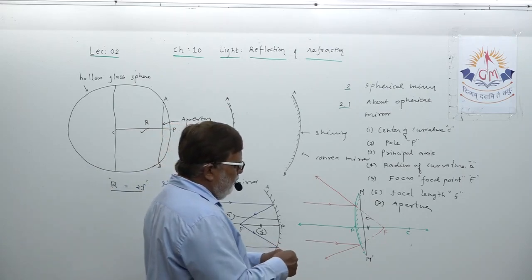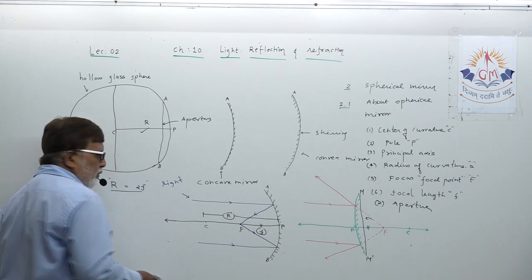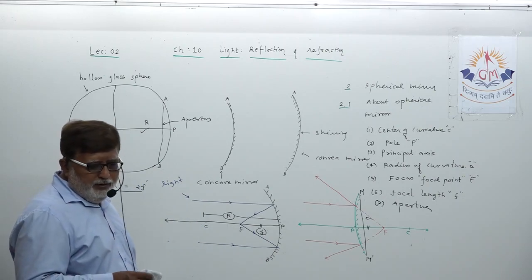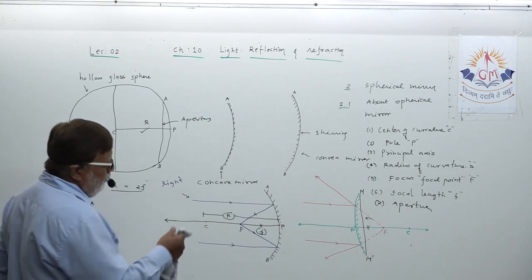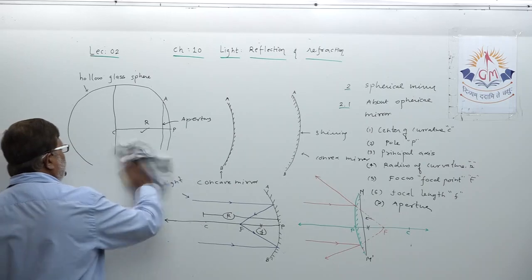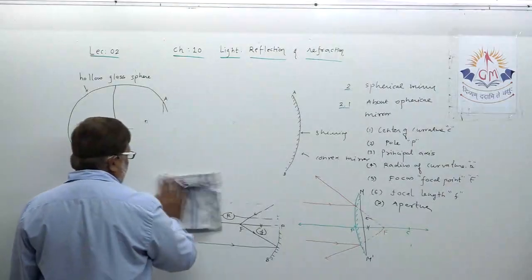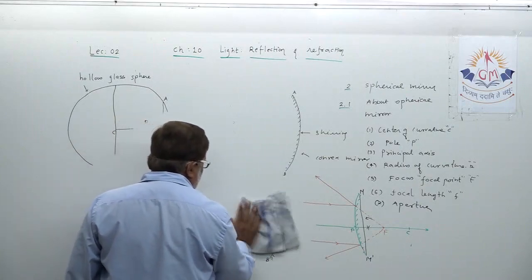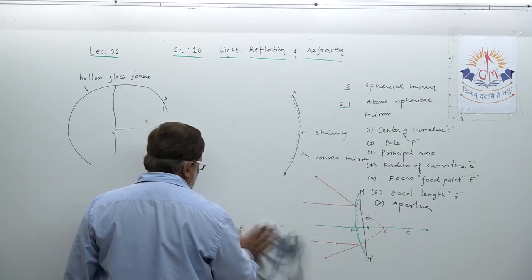That is what we are going to study under topic 2.1.2. I have written: representation of image by spherical mirror by ray diagram. That we have to understand first. Then we will try to understand the image formed by a concave mirror.